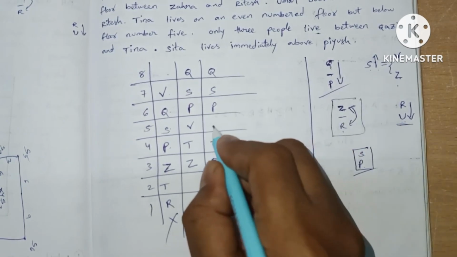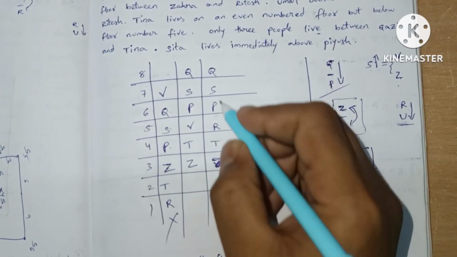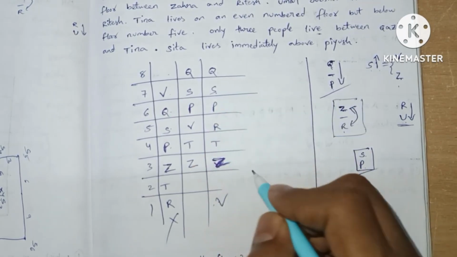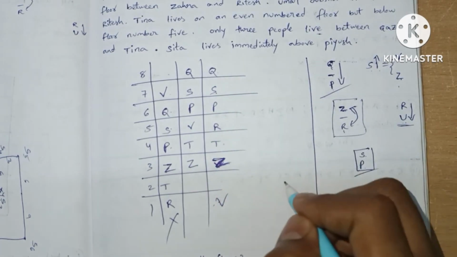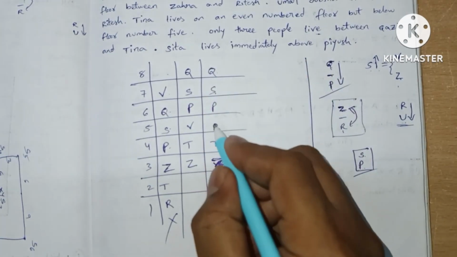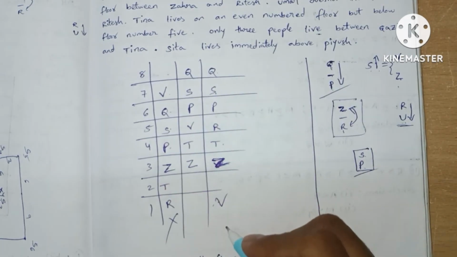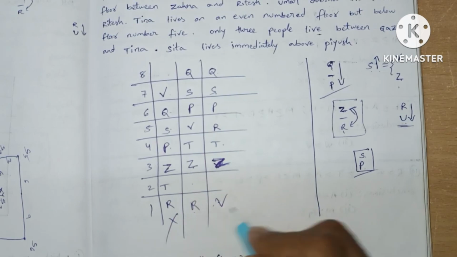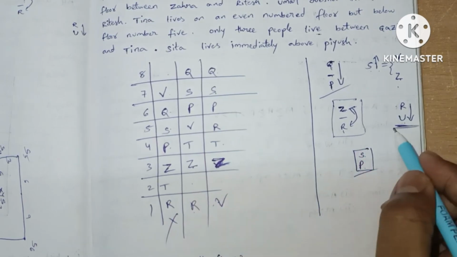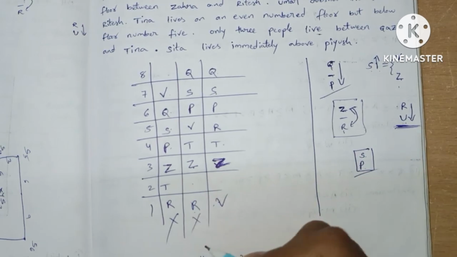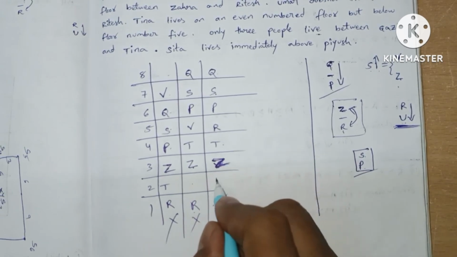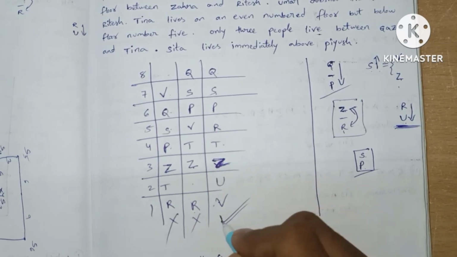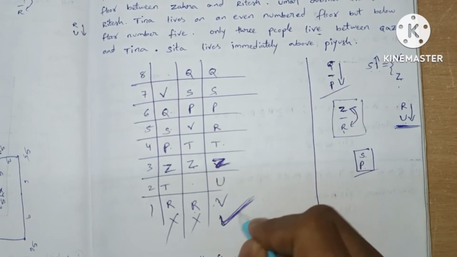See, S above one person, Z and V in between only one person, Z and R one person. So there are two possibilities we get, and here it is Z dash R, it is a place for R, and we didn't get satisfied with this statement here, so this case fails. In this case, remaining with U, this case is true. So this is our answer for our puzzle.